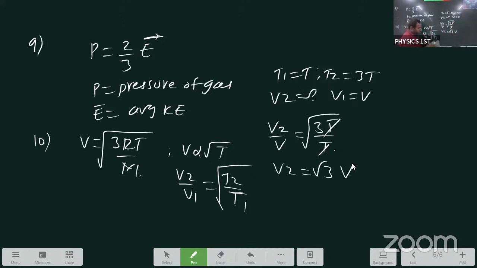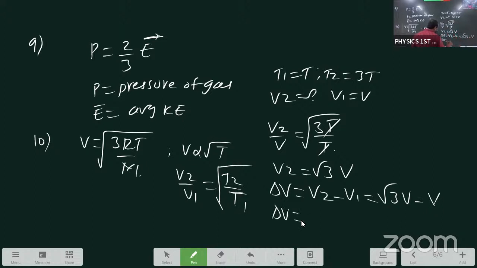Our question: what is the increase? Don't think of it as the final velocity. What is the increase in RMS velocity? Delta V equals V2 minus V1. Final value we got root 3 V. Initial value V. This one is the increase, student. V common, root 3 minus 1. You know root 3 is 1.732. 1.732 minus 1 is 0.732. So we are writing in 2 ways.